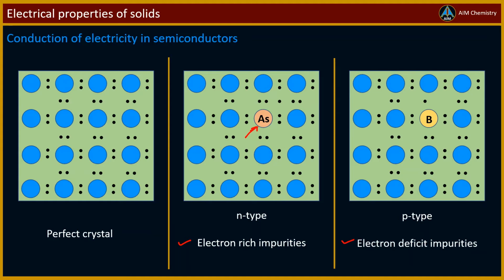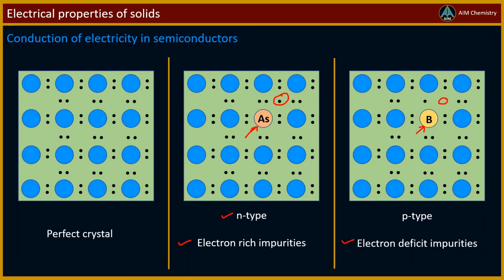4 out of 5 electrons are used in the formation of 4 covalent bonds with the 4 neighboring silicon atoms. The 5th electron is extra and becomes delocalized. These delocalized electrons increase the conductivity of doped silicon. Here the increase in conductivity is due to the negatively charged electron, hence silicon doped with electron-rich impurity is called N-type semiconductor. When doped with a group 13 element like boron, which contains 3 valence electrons, an electron hole gets formed.